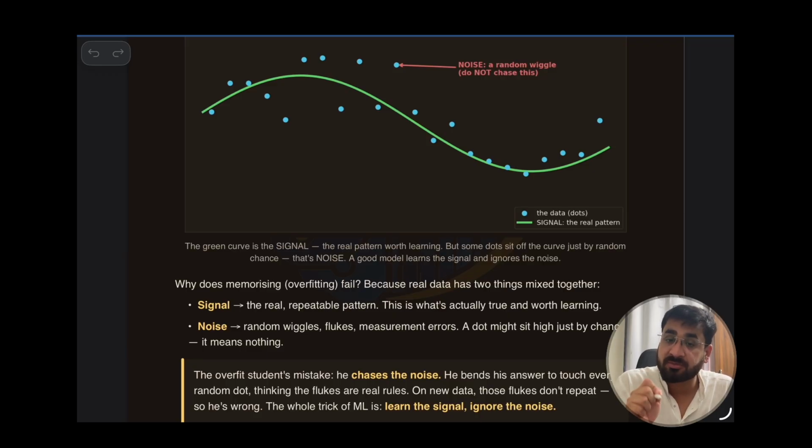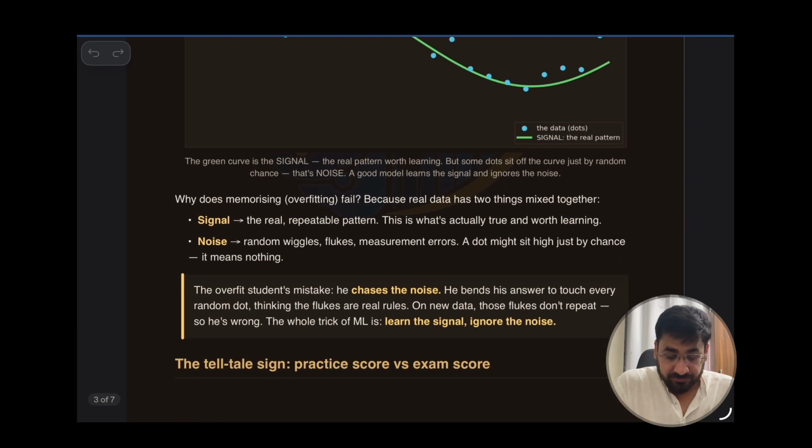If you train your machine learning algorithm and model on noise, it will fail on real data. Now, random wiggles, fluctuations and measurement error: the dot might sit high just by chance, and it means nothing. Now you can see the tail, and the signal, practice versus score.